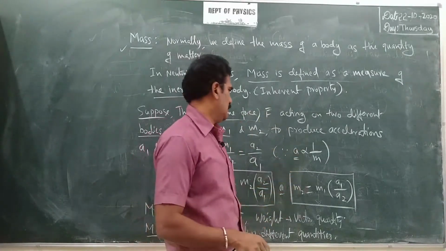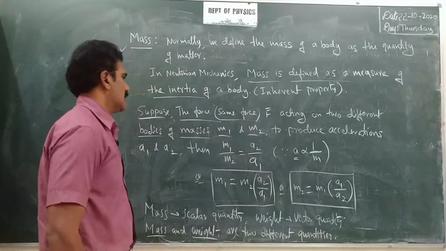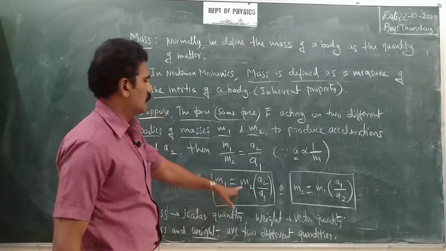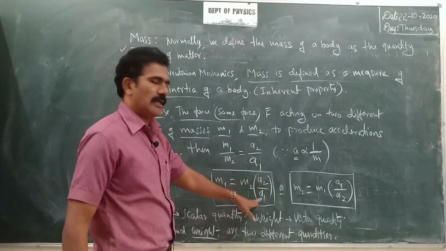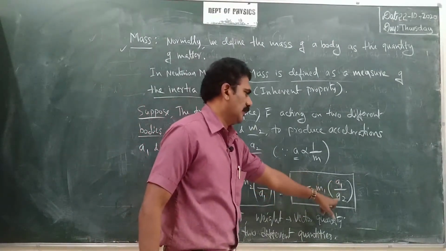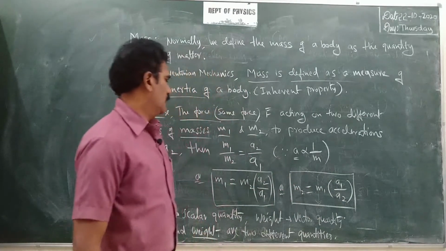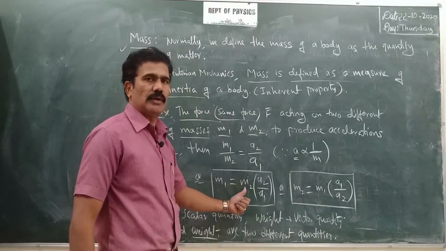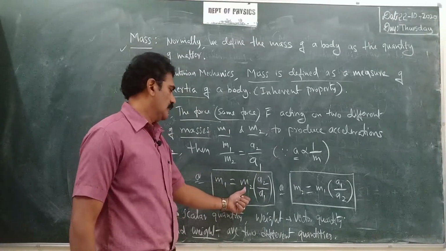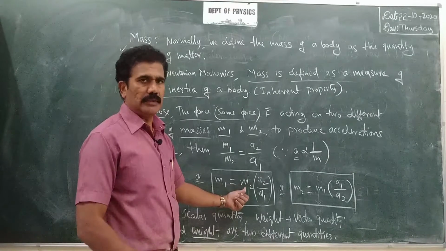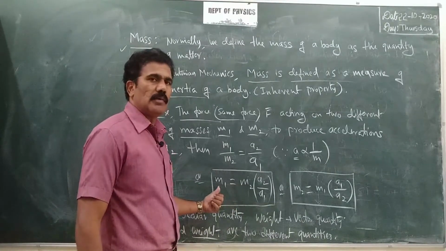Like that you will get the relation, and hence by cross multiplication we can see that m1 is equal to m2 into a2 by a1, or m2 is equal to m1 into a1 by a2. That means we can find out one of the masses. Suppose if m2 is known to you, then with the help of the acceleration produced in the body, we can calculate the unknown mass m1.